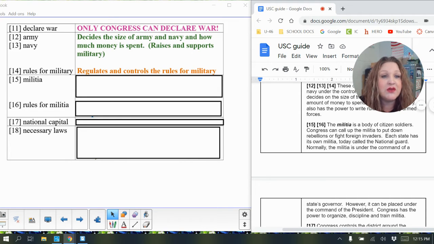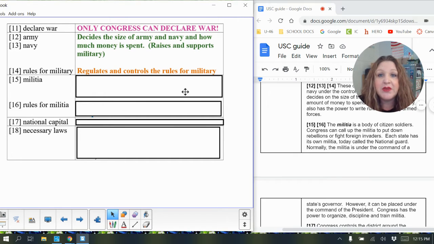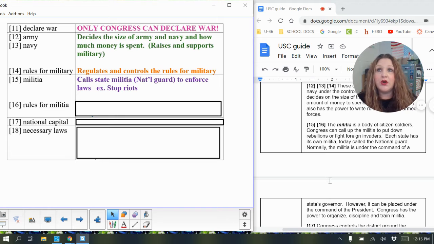Normally, the militia is under the command of a state's governor. However, it can be placed under the command of the president. Congress has the power to organize, discipline, and train the militia. So the militia, this is our National Guard. These are our soldiers who help in emergency situations, but they still work a normal job. They live a normal life. They only get called in emergency situations, for example, to stop riots.